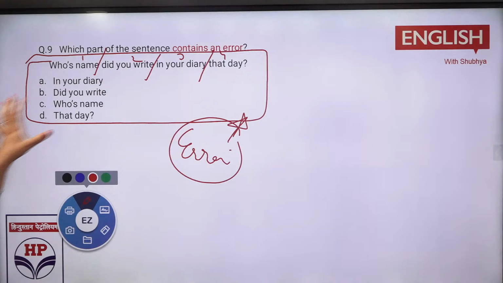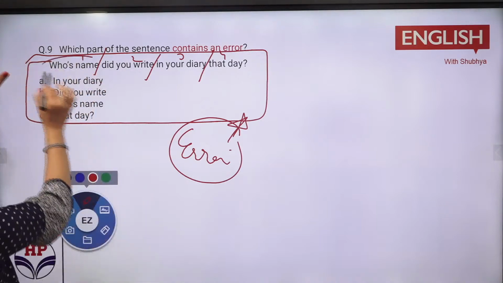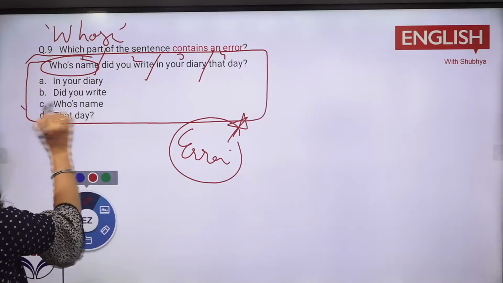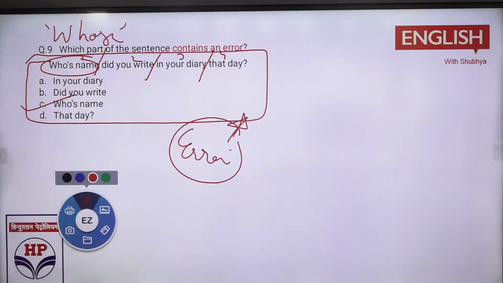Now see, this is very simple. Now it is question. Question के लिए होता है whose name. So it would be your C part is the right one, right? So there lies the wrong. C part जिसने लिखा that is right. Rest is all fine. Whose name did you write?